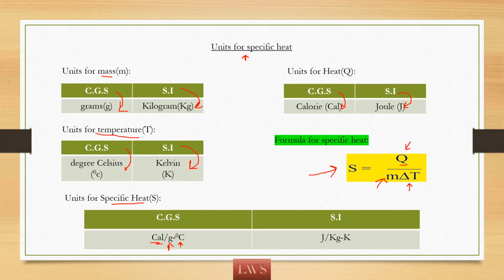And in the SI system we have joules for heat, for mass we have kilograms, and for temperature it is kelvin. So what is the SI unit for specific heat? Joule per kg kelvin. So joule per kg kelvin is the SI unit for specific heat.